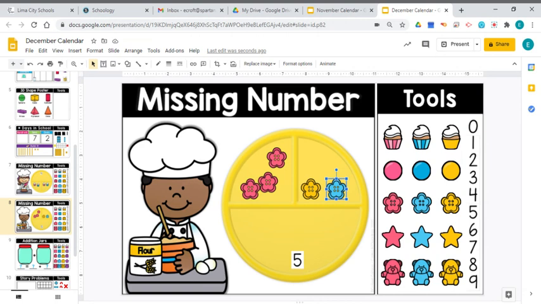Lots of new concepts for the month of December. Lots of exciting things happening in the month of December.